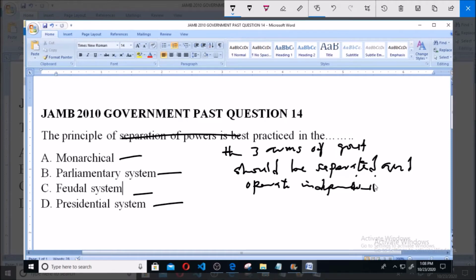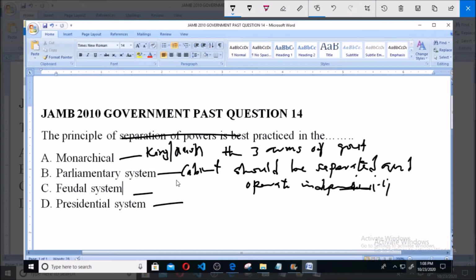In monarchical system there is nothing like separation of power, because the king or queen is the head of government or affairs of the state, and has to be an absolute ruler. Then in parliamentary system of government, also known as a cabinet system, the head of government and head of state are available in one.